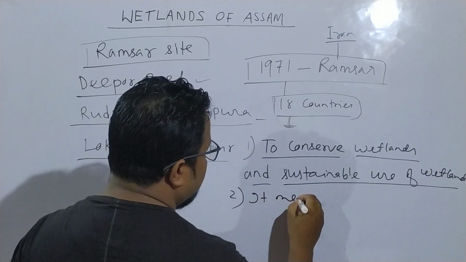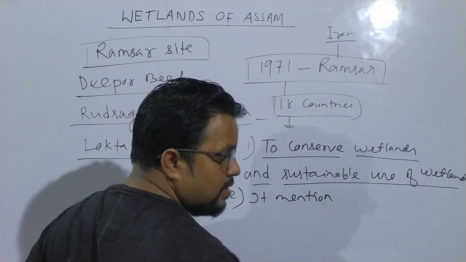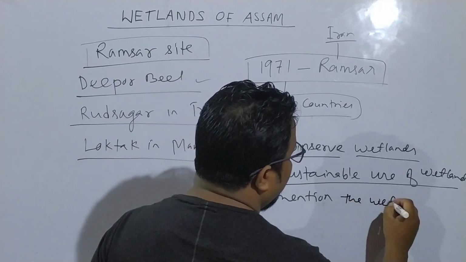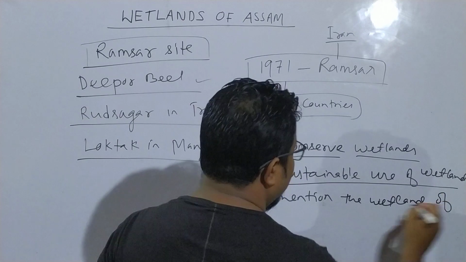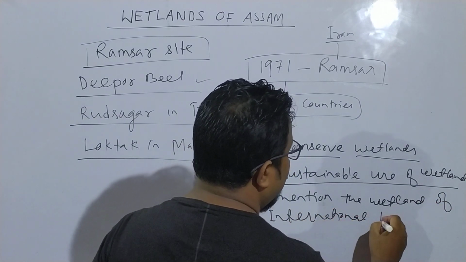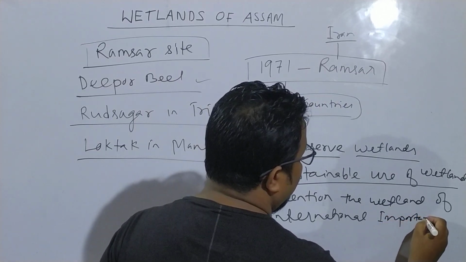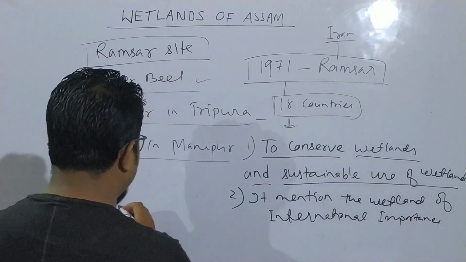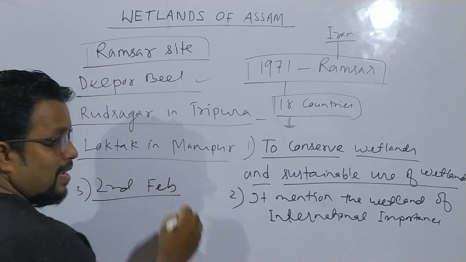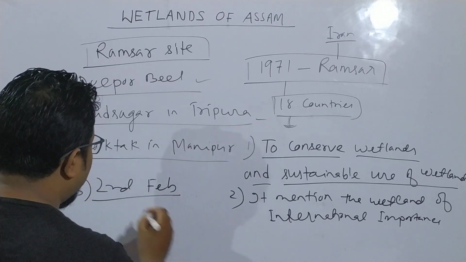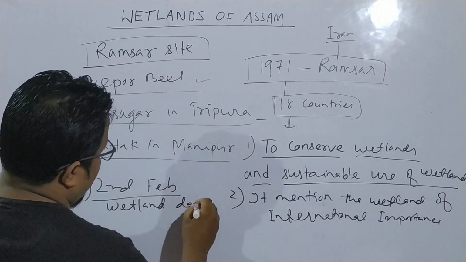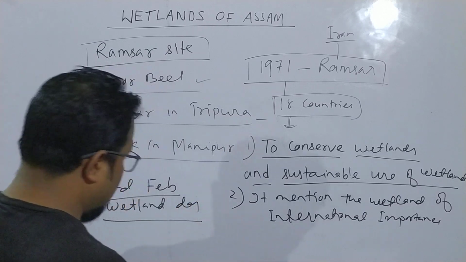And 2nd February is celebrated as Wetland Day.